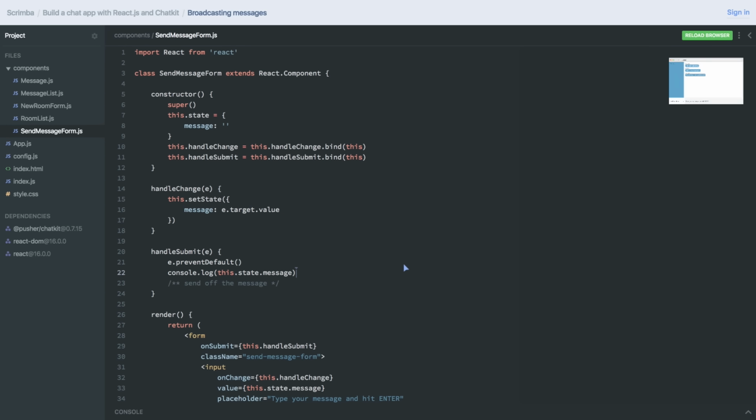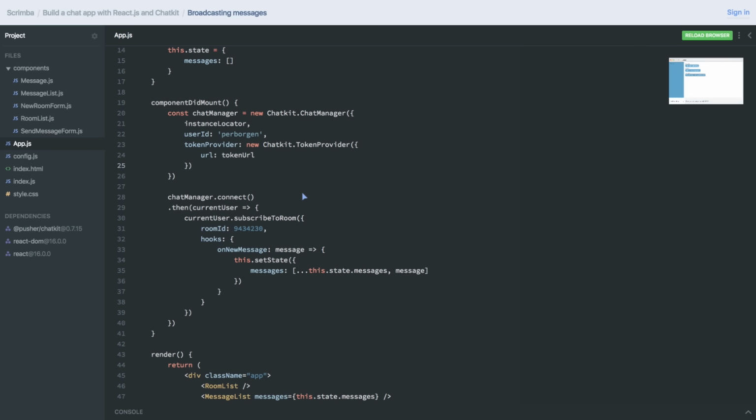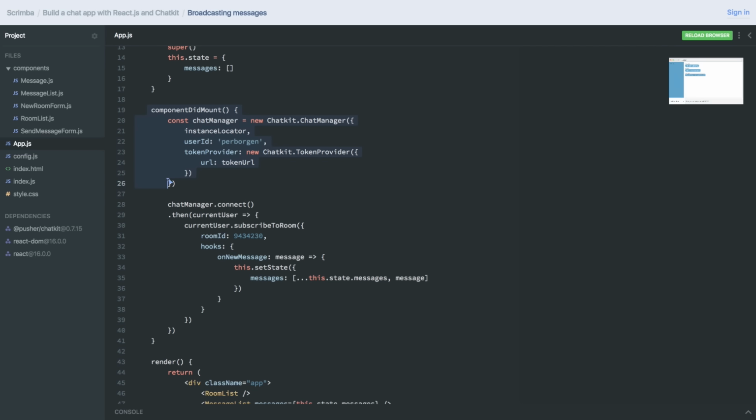Hey, let's now learn how we can take our messages and send them off to Chatkit. We have set up the send message form so that we're ready to do that down here, but we've got to change the app.js a little bit as well. Because as you might remember, the interaction with the Chatkit API happens through this currentUser object. And that's the one which we got access to in the componentDidMount method, after we had connected with the chat manager.